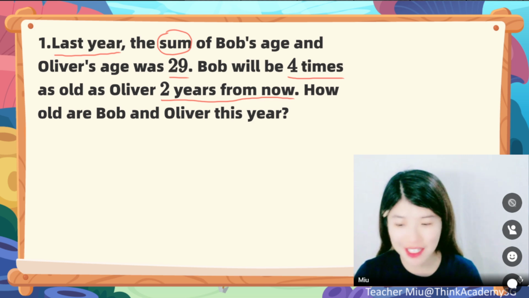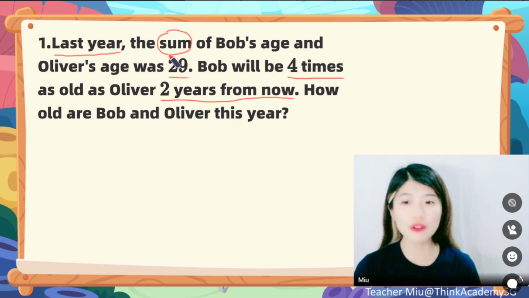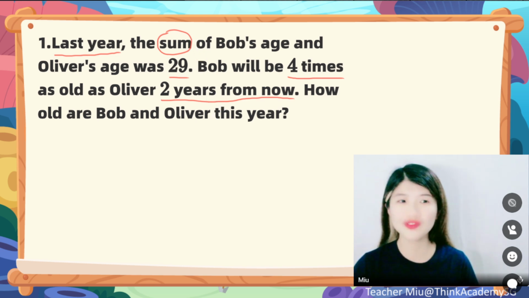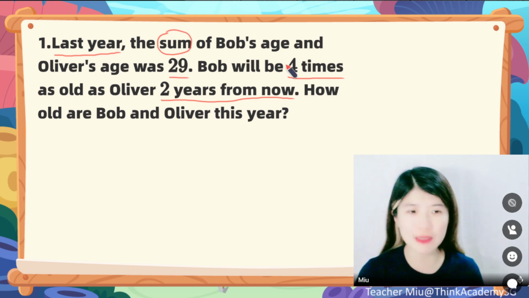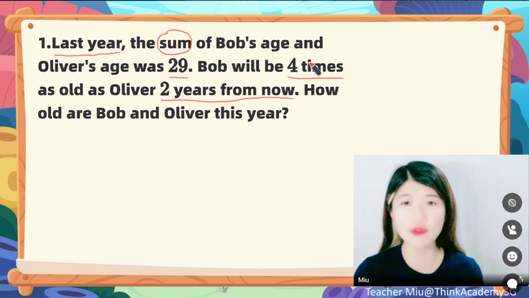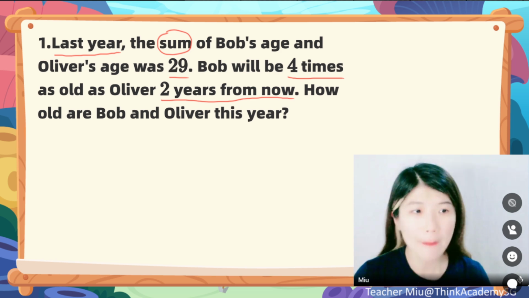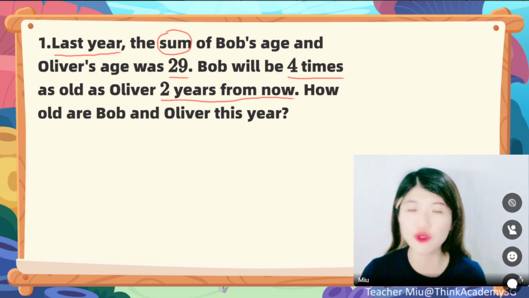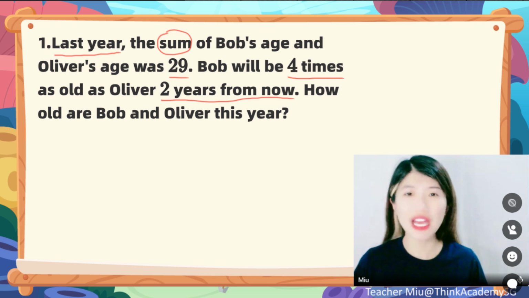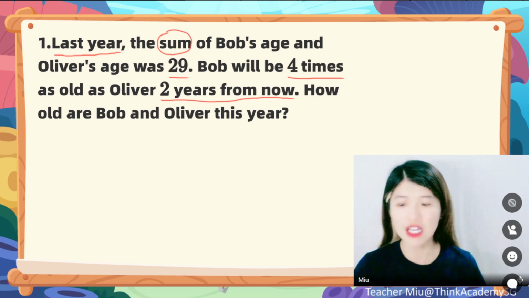I see some correct answers in the comments now. That's so fast. Okay, guys, when we know the sum, we should try to find out something else that we can do. For example, we have the sum. We also have multiples. Which one should we start from? Of course, we should start from the multiples, because the multiples will change every year. This year we know, but we maybe do not know next year. So we can just start from the multiples. This is something you need to pay attention to.